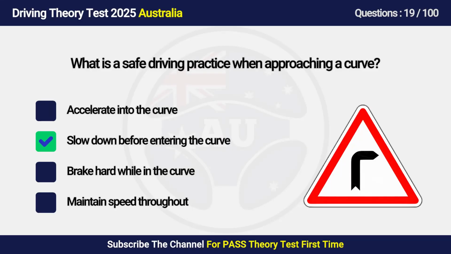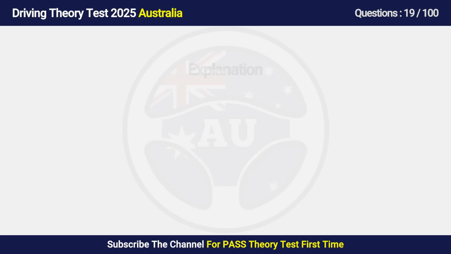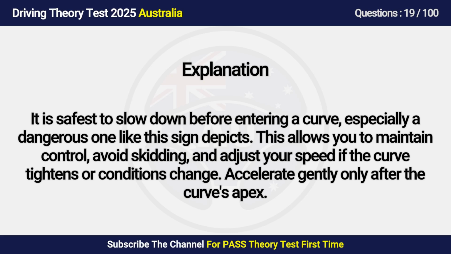Answer is B. Slow down before entering the curve. It is safest to slow down before entering a curve, especially a dangerous one like this sign depicts. This allows you to maintain control, avoid skidding, and adjust your speed if the curve tightens or conditions change. Accelerate gently only after the curve's apex.